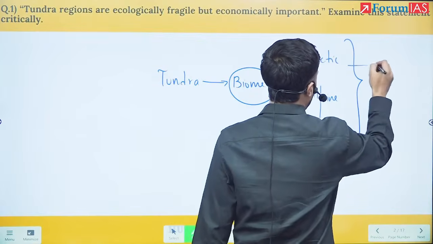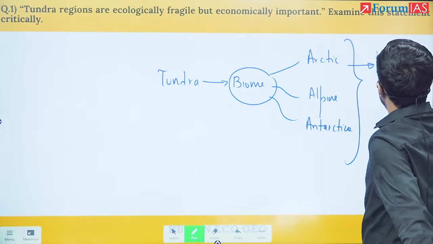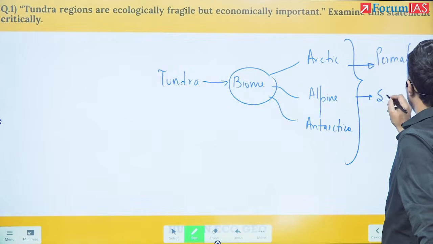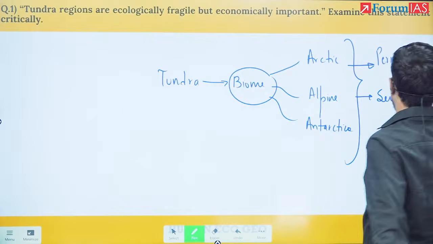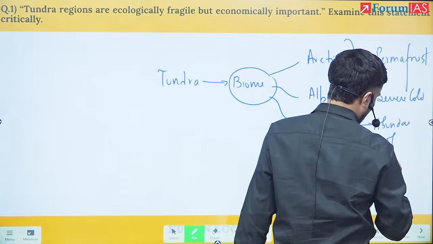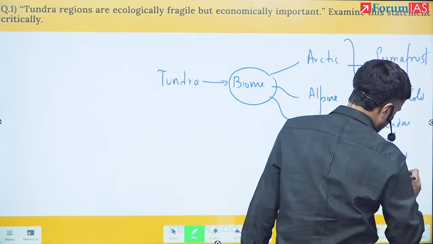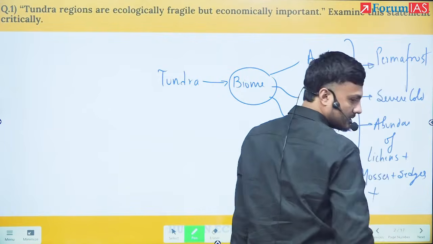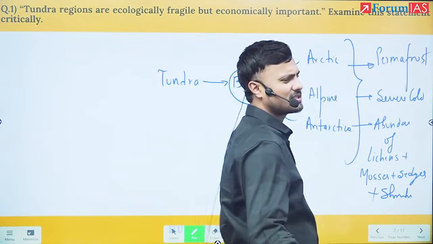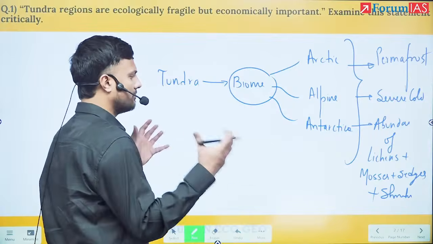They are mostly the tundra biome. The characteristic features are permafrost, that is severe cold, and abundance of lichens, plus mosses, plus sedges, plus we can talk about shrubs. Only sparsely will you find trees here. Trees are found very sparsely and intermittently.